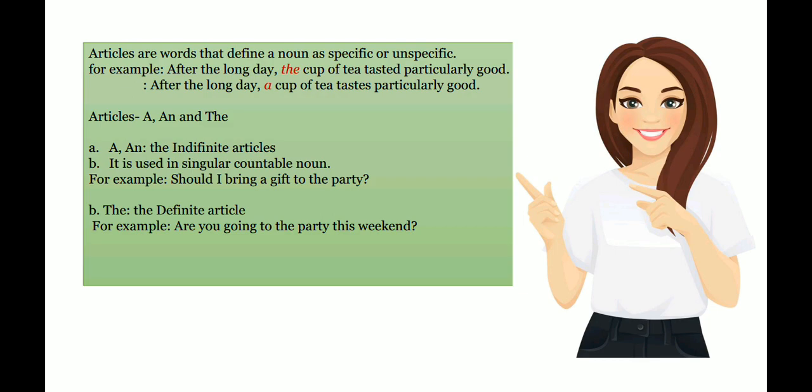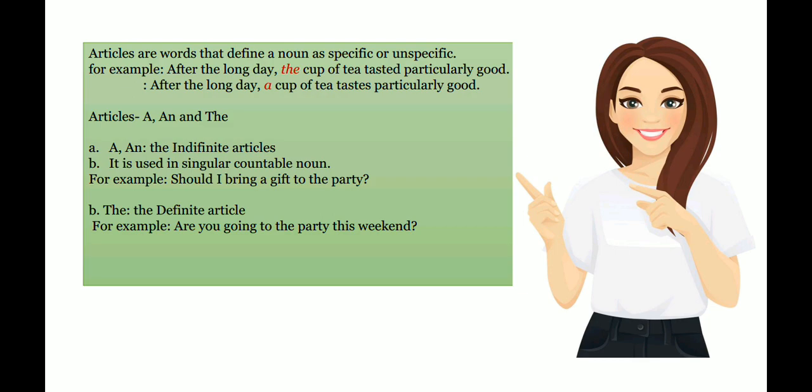English has two types of articles, definite and indefinite articles. The is the definite article, and a and an are indefinite articles. A and an are used with singular countable nouns. For example, should I bring a gift to the party? Here, gift is a singular countable noun, so a is used.